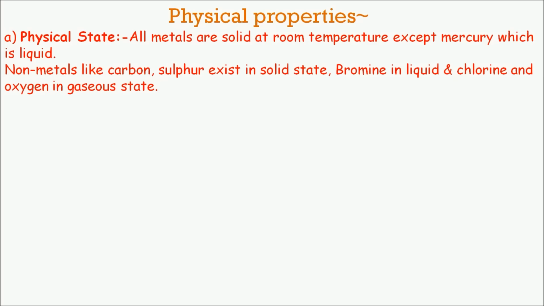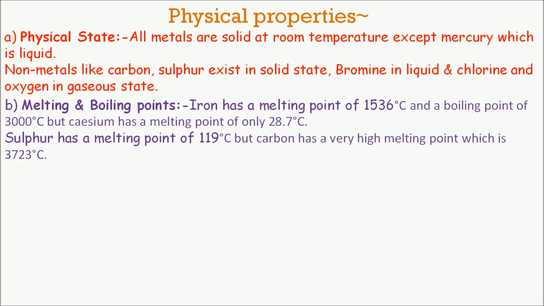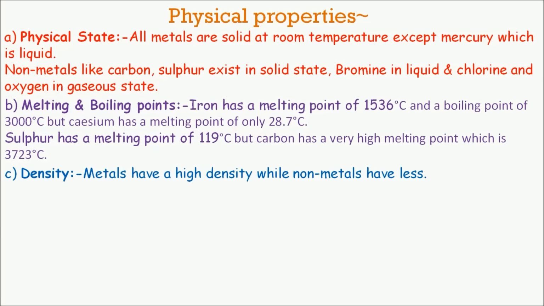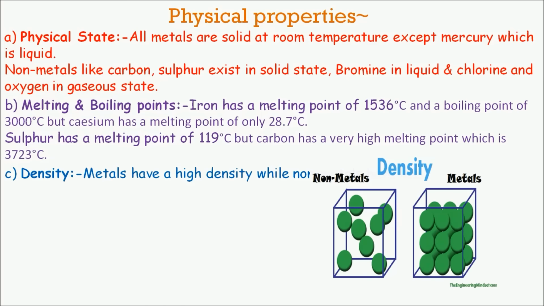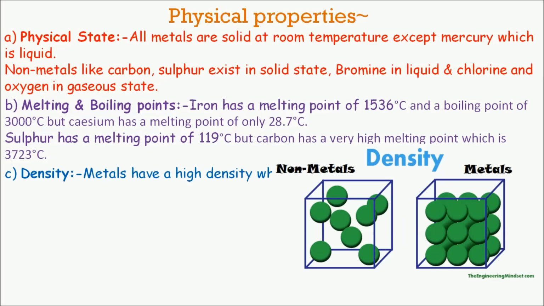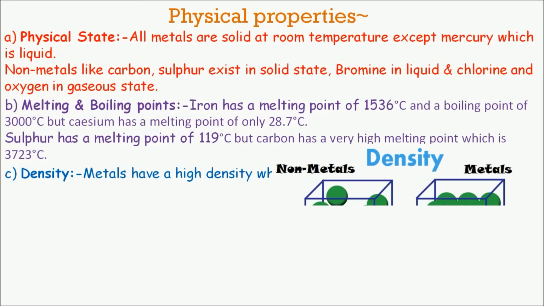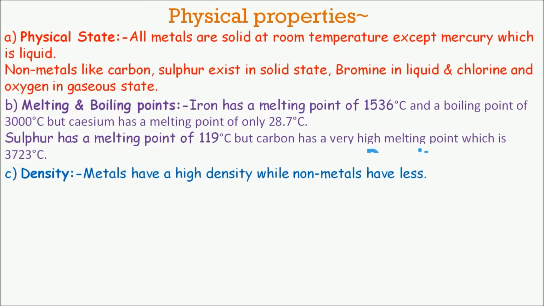Melting and boiling points. Iron has a melting point of 1536 degrees Celsius and a boiling point of 3000 degrees Celsius, but cesium has a melting point of only 28.7 degrees Celsius. Sulfur has a melting point of 109 degrees Celsius, but carbon has a very high melting point, which is 3723 degrees Celsius. Density. Metals have a high density, while non-metals have less.